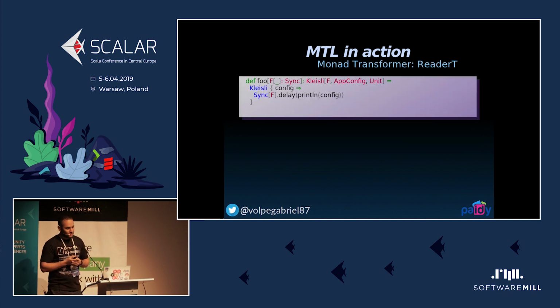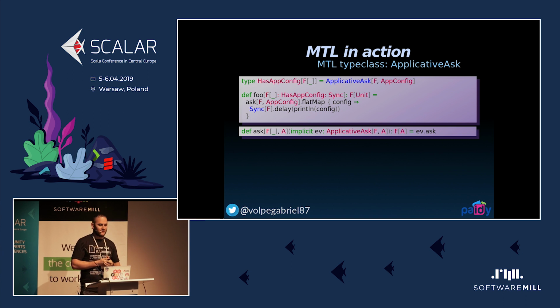There's another monad transformer called ReaderT, or more commonly known as Kleisli in the Cats ecosystem. It's a data type that encodes a function from A to F of B. In this case, A is AppConfig, and F of B is F of Unit. This basically allows you to carry some environment, some kind of context, right? And the MTL equivalent is called ApplicativeAsk. In Haskell, it's called MonadReader, but in the Cats MTL library, it's called ApplicativeAsk, and it only requires an Applicative. And it's basically the same, right?